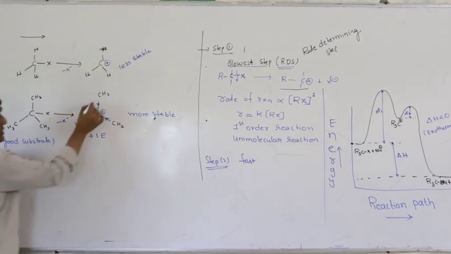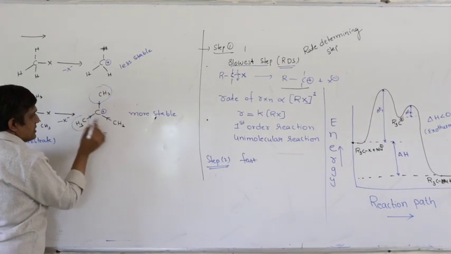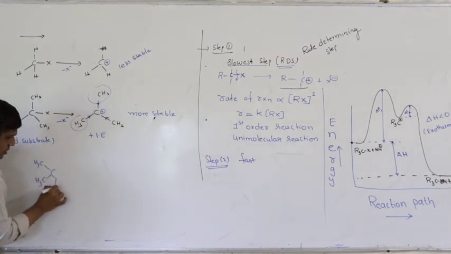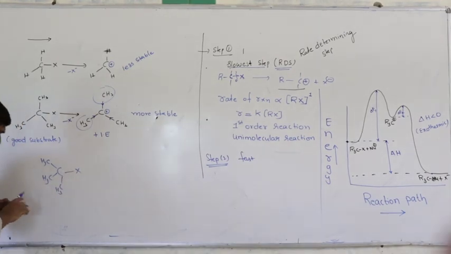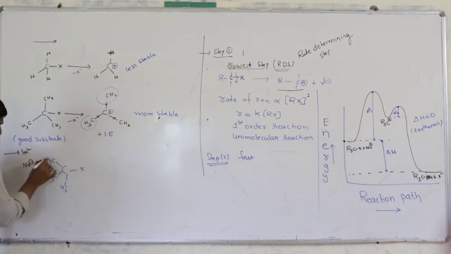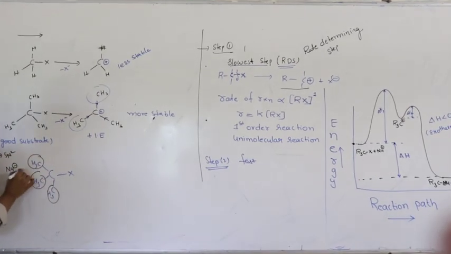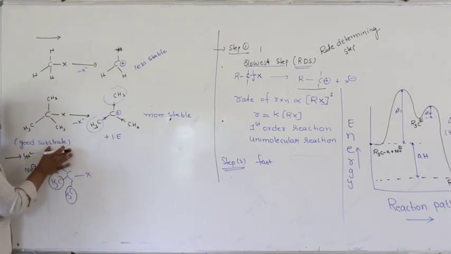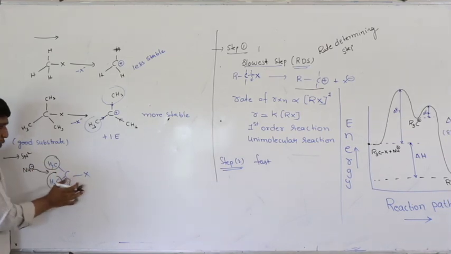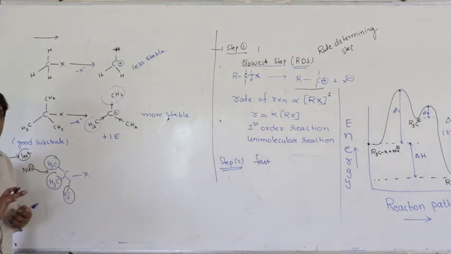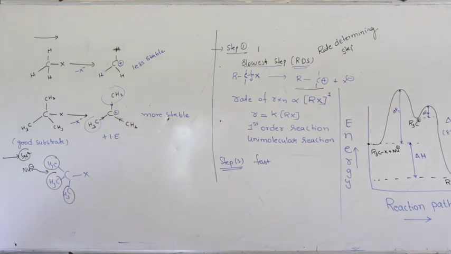It is not a good substrate for SN1. What is the reason? The reason is the bulkiness of this group. See the bulkiness here. In the first step itself, the nucleophile has to attack in SN2. I am talking about SN2. Because of the bulkiness, the space is less. Therefore, more alkylated alkyl halides are not good substrates for SN2 reaction, but are good substrates for SN1 reaction. So the SN1 and SN2 reactivity orders of alkyl halides will be opposite.